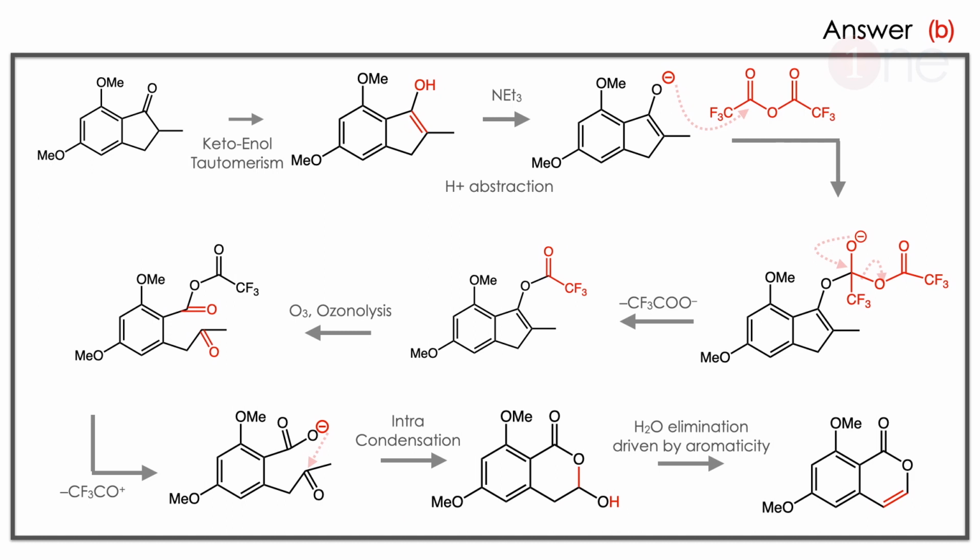The answer is B. Let us see why. The starting material is the ketone, right? So you have to write the keto-enol tautomerism. Then we use the base. The base, with its negative charge, abstracts the proton. Then it acts like a nucleophile which attacks the trifluoroacetic acid carbon, because the electron deficiency on that carbon is much